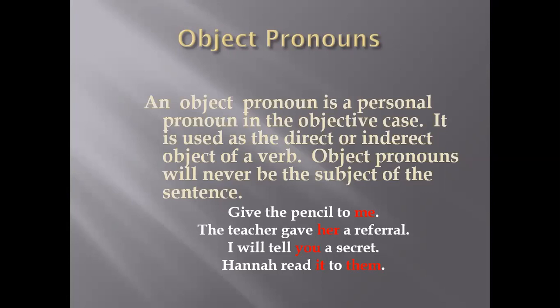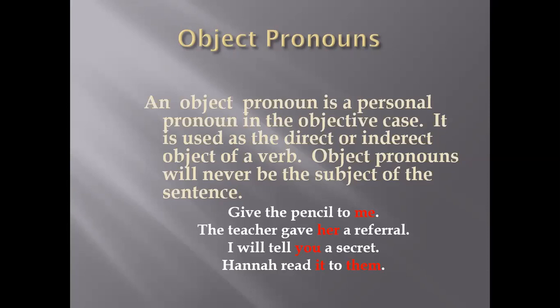So the object pronoun is a personal pronoun to talk about a thing or person, but it comes after the action. Give the pencil to me. So we have here the action, which is give. Can you use here the word me? We don't say give the pencil to I. That's a big mistake. Because what comes after the action is object, we can't use subject, we will use object.